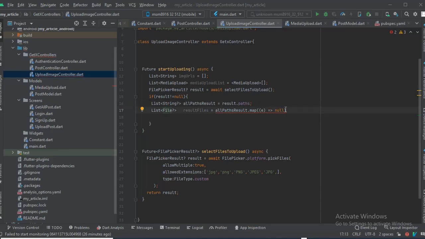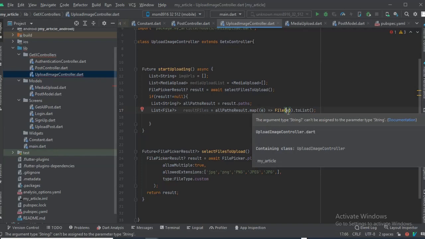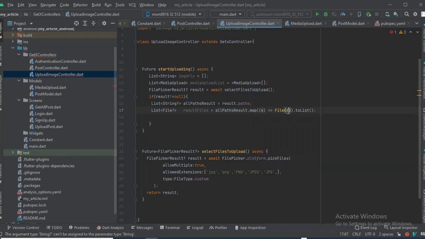All we have to say is file e, toList, then we're done. So that's what it takes to generate a file. We have a list of files now.